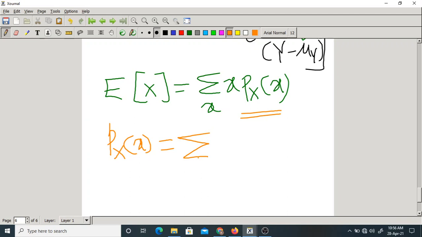How to get it? Summation over y of Px,y of x comma y. So if you take the summation over y, y will vanish, and you are left with only x. This is a marginal PMF, and this is a joint PMF.